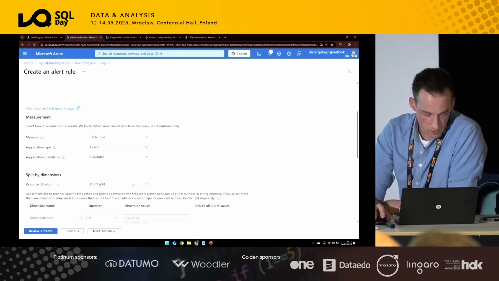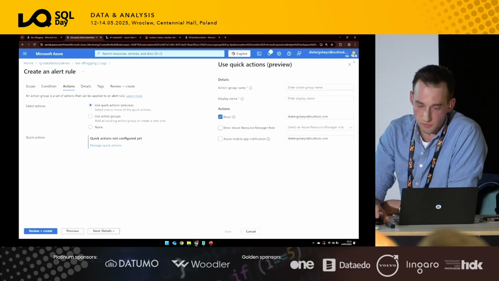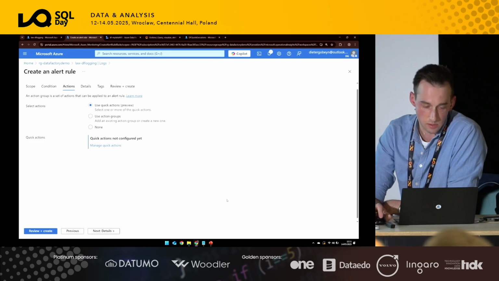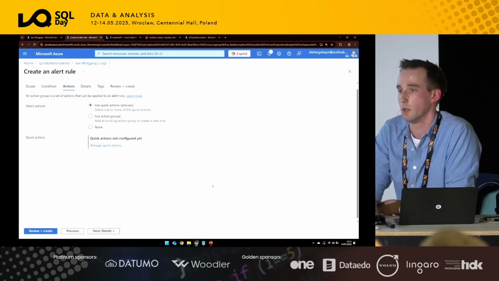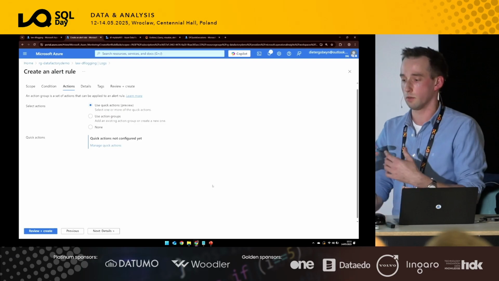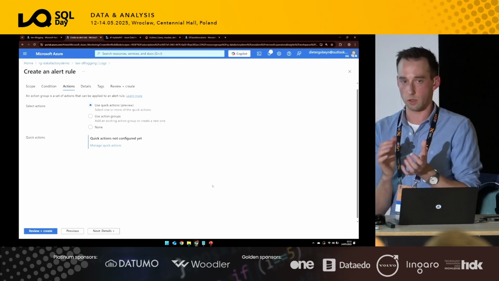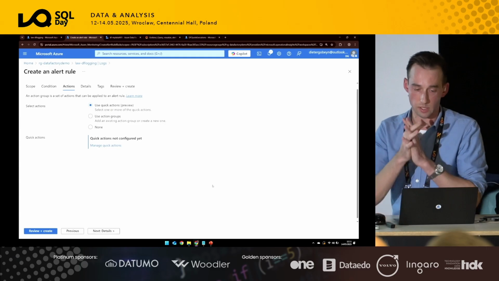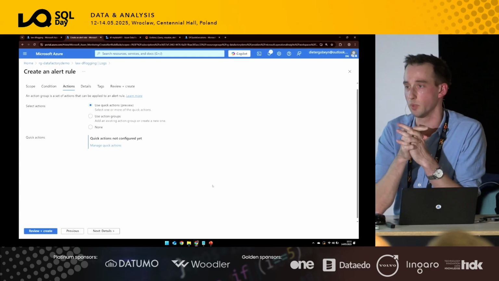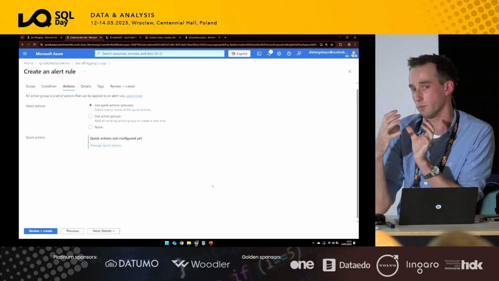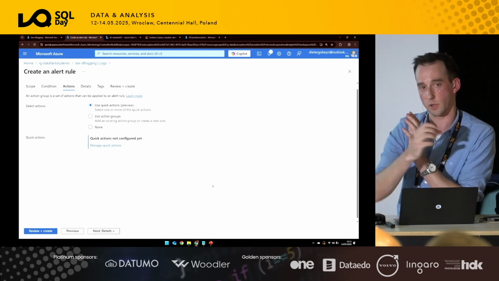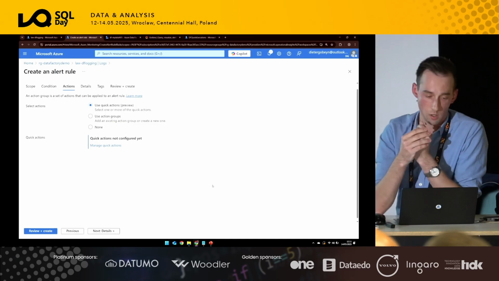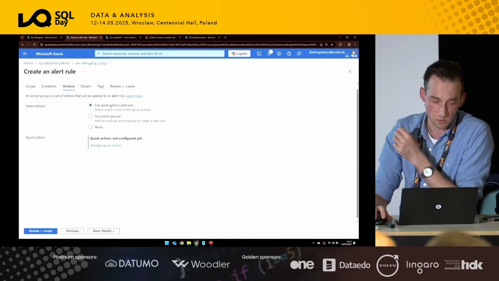Now, how do we take actions on this? This is defined in the next panel, and this is the concept of an action group. Actions are defined on what needs to be done whenever the alert threshold is reached, and what action we then want to take. The concept of an action group is you want to bundle actions together so you can use the same criteria for another one, right? It allows you to create a new action group from the portal or use an existing one.